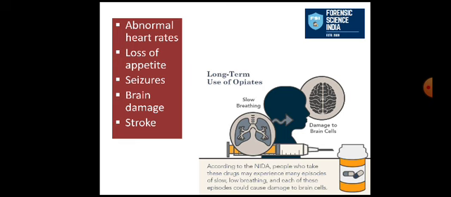So here you can see one report from NIDA, on long-term use of opiates. The use of this drug category, these narcotics known as opiates, can lead to slow breathing and damage to brain cells. According to NIDA, people who take these drugs may experience many episodes of slow breathing, and each of these episodes could cause damage to brain cells. So from this, what we can infer is that a problem to the breathing cycle, and also damage to the brain cells, has been observed for long-term opiate users. So this is a report from NIDA.